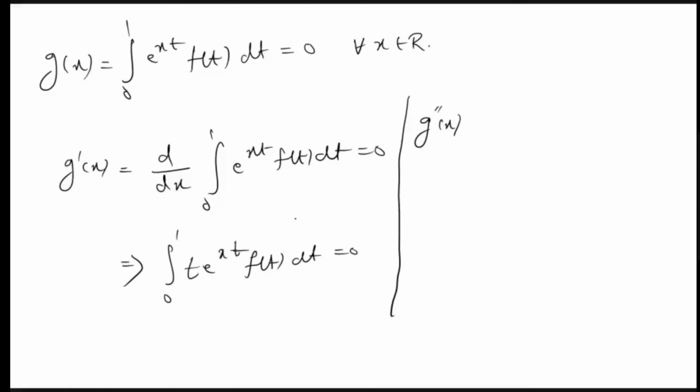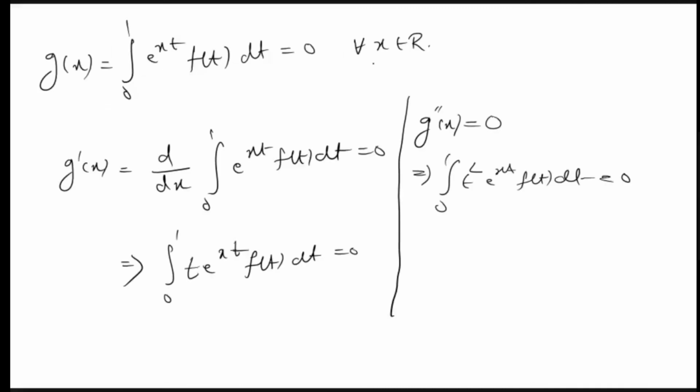Now, what is g double prime of x? Since g of x is identically 0, g prime of x is also 0. g double prime of x is also identically equal to 0. It implies the second derivative, the integral from 0 to 1 of t square e raised to xt f of t dt, is identically equal to 0. So, as in the last problem, what we are getting here is the integral from 0 to 1 of t raised to n e raised to xt f of t dt is equal to 0 for all n, because this is true for all derivatives.